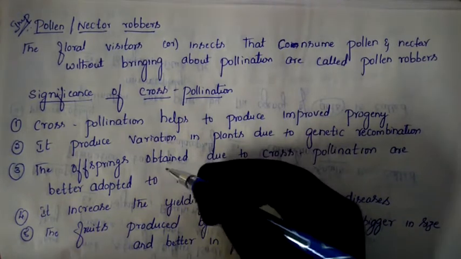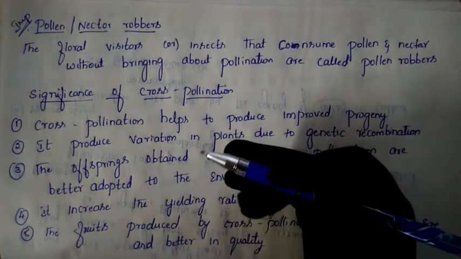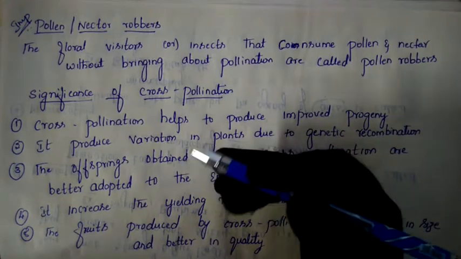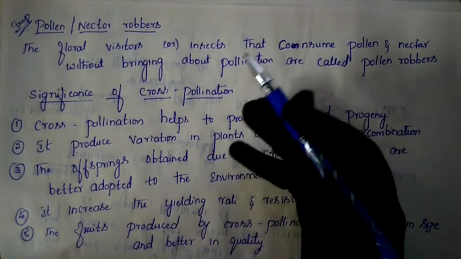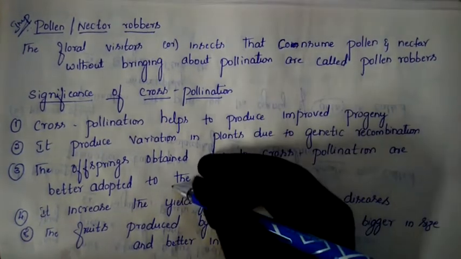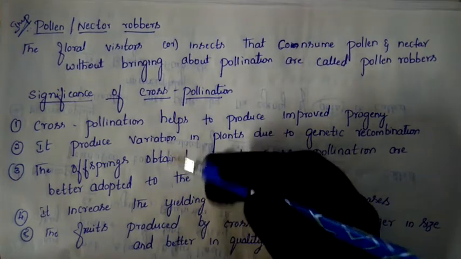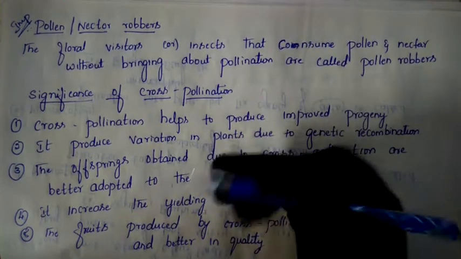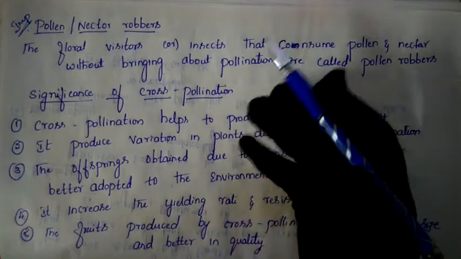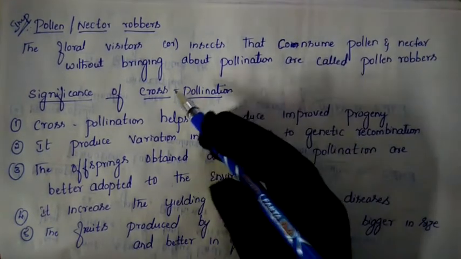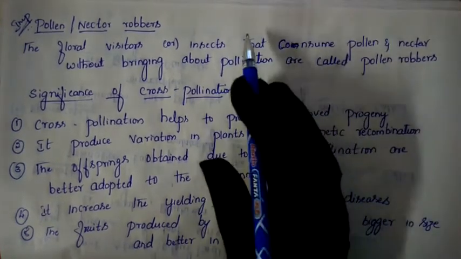How does the flower benefit from the insect? The flower gets pollinated with the help of the insect. In turn, how does the insect benefit? The flower provides the nectar, so the insect gets benefited. Here both flower and insect get benefited.